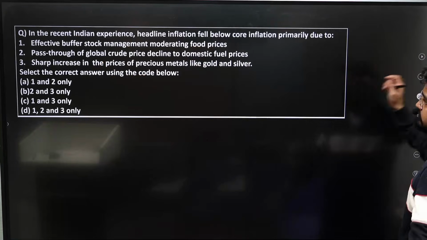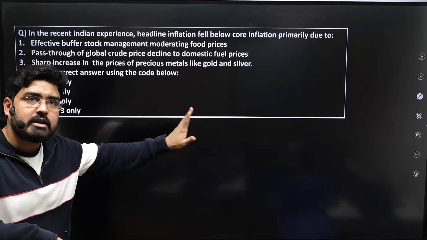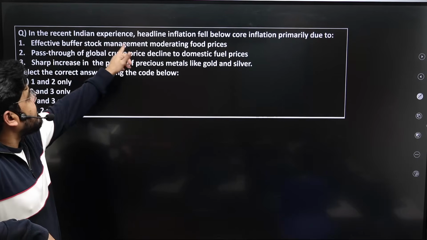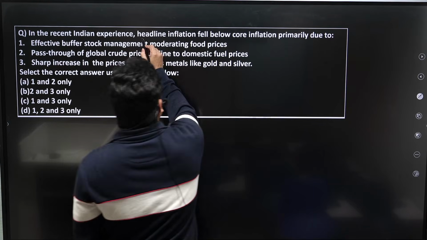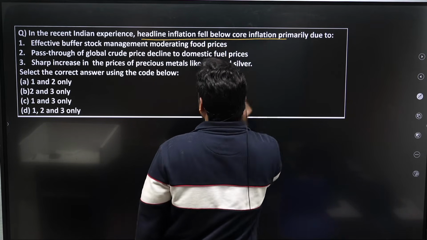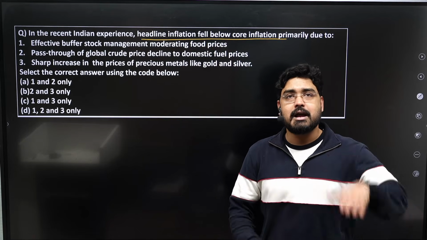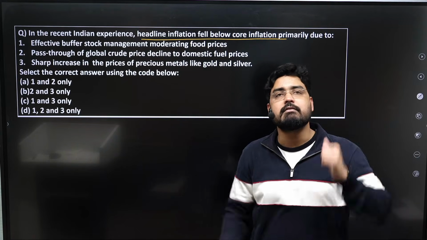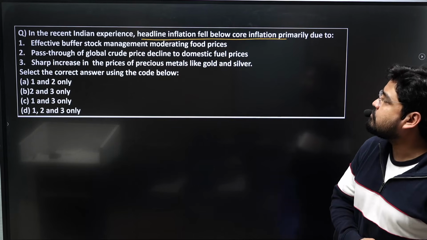Next, in the recent Indian experience, these kinds of questions can also be expected. In the recent Indian experience, headline inflation fell below core inflation. Remember, headline inflation fell below core inflation. What are the reasons for this divergence between headline and core inflation? See, effective buffer stock management moderating food prices.